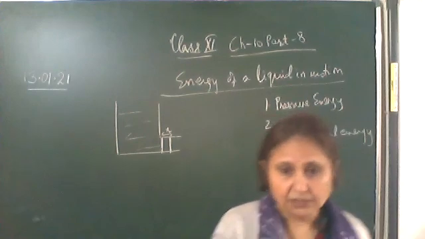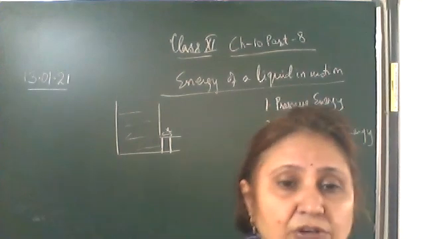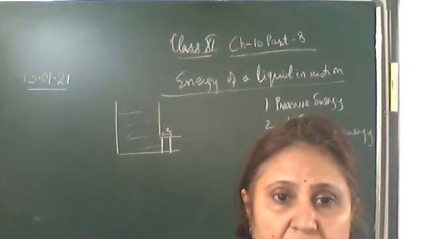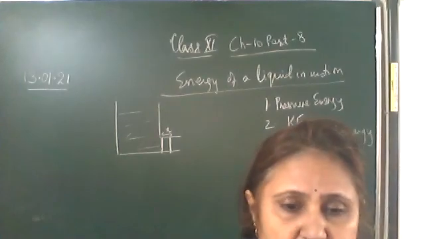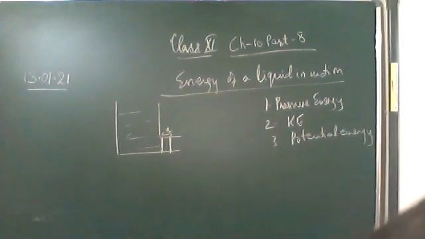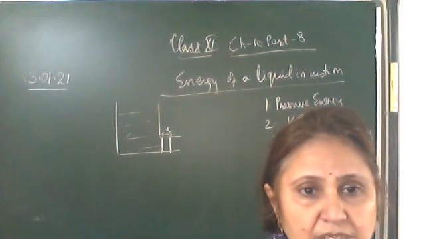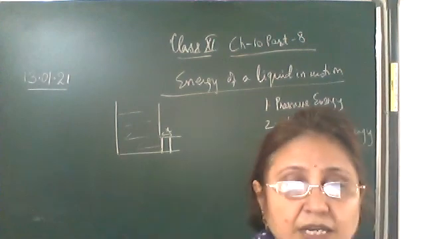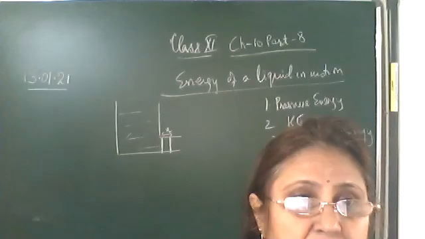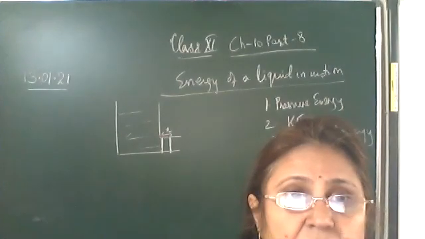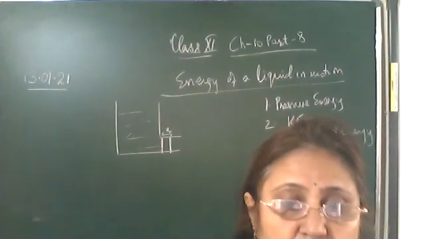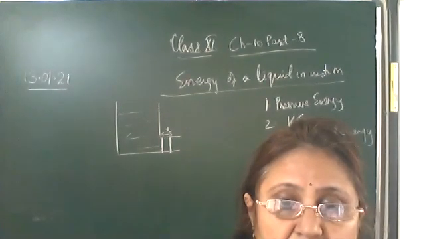We'll derive it tomorrow. Then we'll find the expressions for the kinetic energy and also the potential energy. The sum of all these three types of energies we'll call the total energy, and we'll also find the total energy per unit volume and per unit mass.